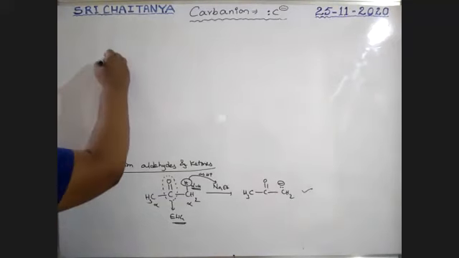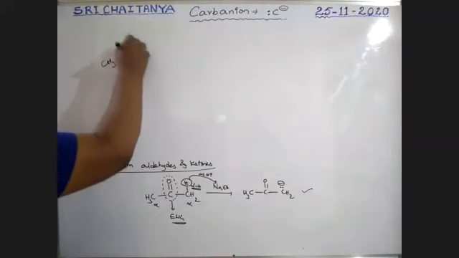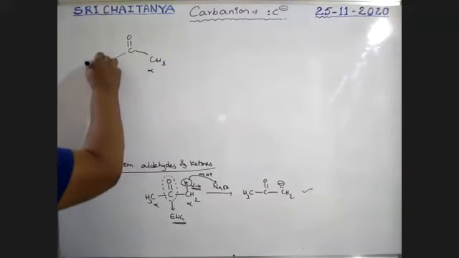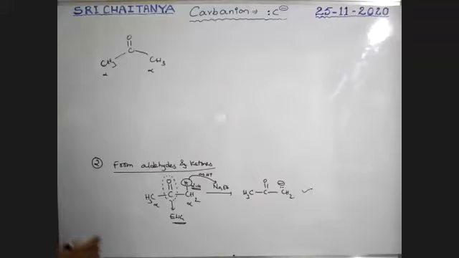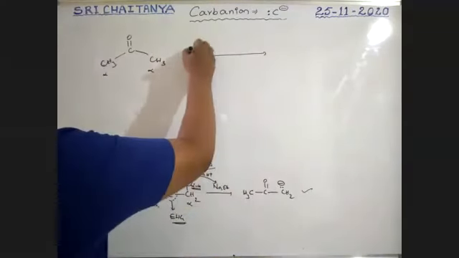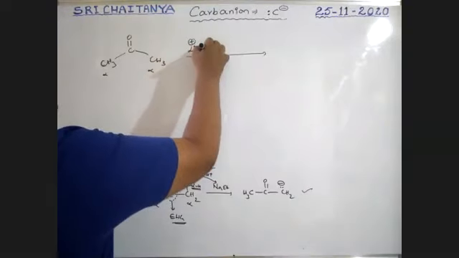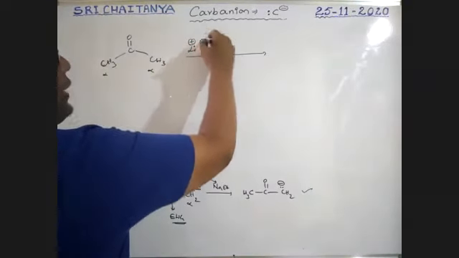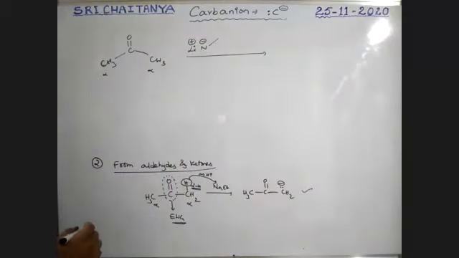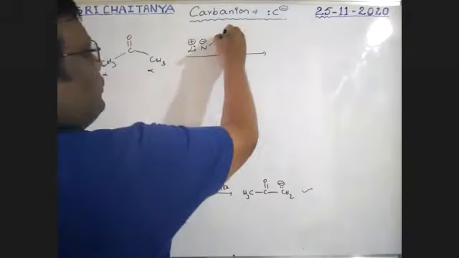Once again, CH3, C=O, CH3, boys. These are alpha carbons. This one reacts with a special reagent, Li⁺ N⁻, where the nitrogen is bonded with isopropyl groups.